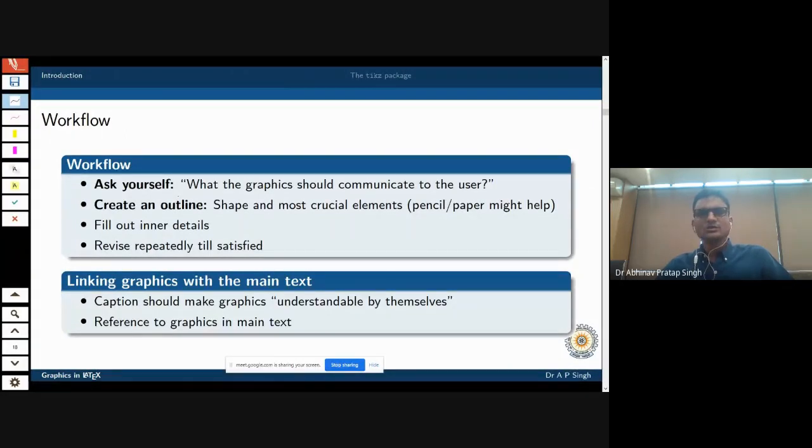So you should pay a considerable amount of time to the caption also. And obviously there should always be a reference to your graphics in the main text as well, because you are not putting that graphic there just randomly. You have put it there to explain something or to convey some information, and therefore that reference should always be there.